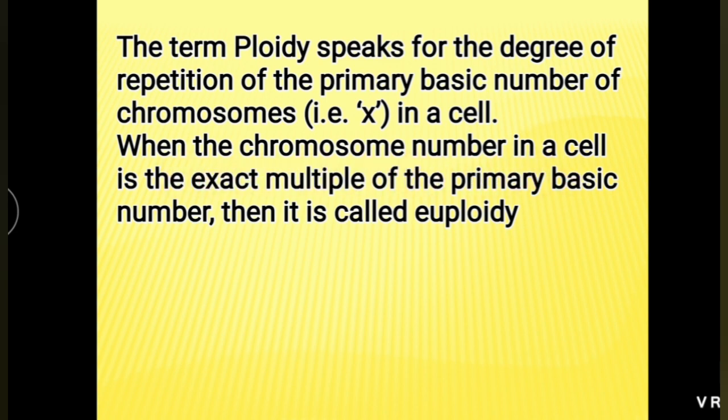When the chromosome number in a cell is the exact multiple of the primary basic number, then it is called euploidy. Means diploidy, tetraploidy, hexaploidy, multiples of the primary basic number, euploidy.